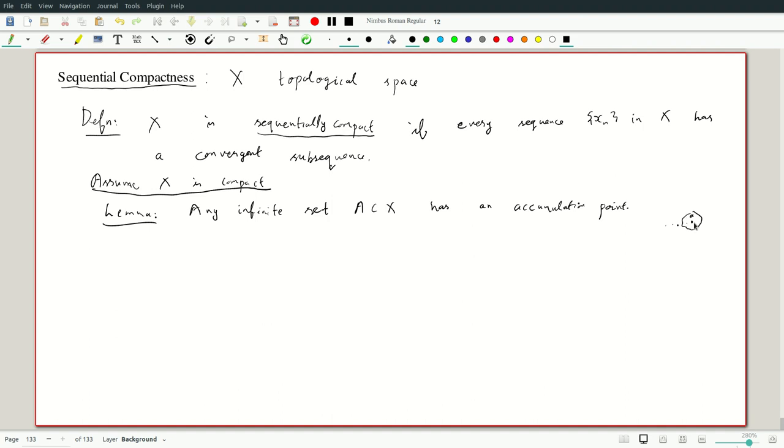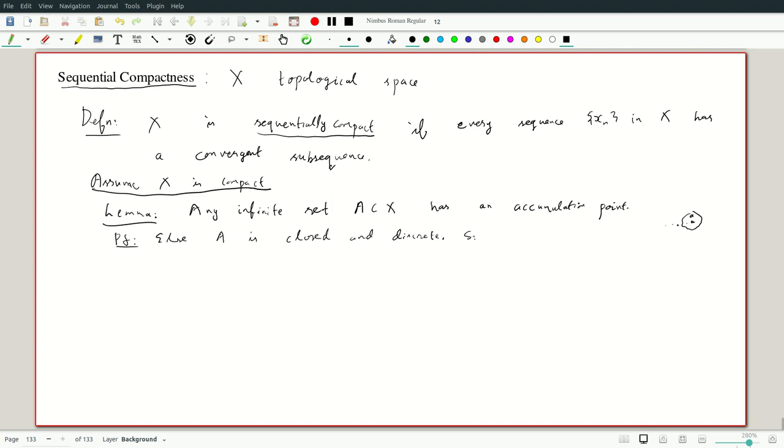So not having an accumulation point means each point has a neighborhood which is either, if little a is not in A, just does not intersect A, which will tell you that the complement of A is open, or if it is in A, then it's a single point a, which by the subspace topology tells you little a is open. So A is closed, and each point is isolated, so this means it's discrete.